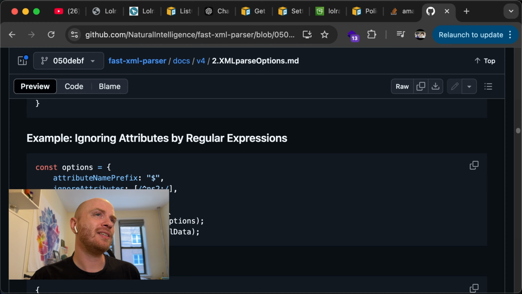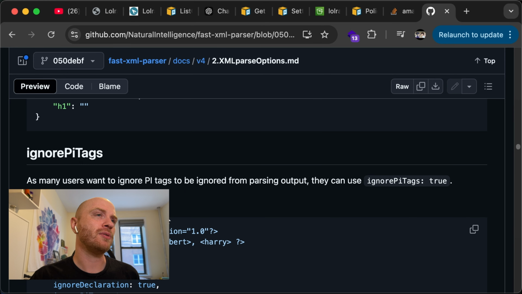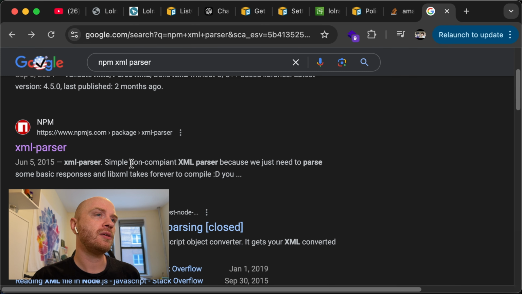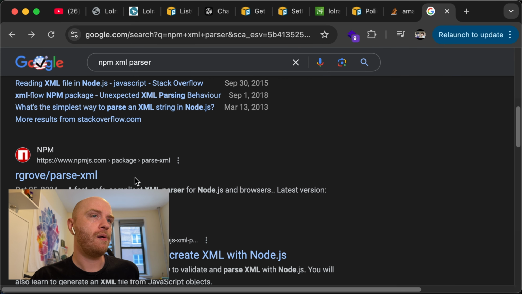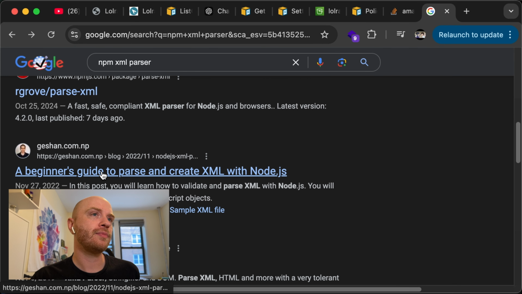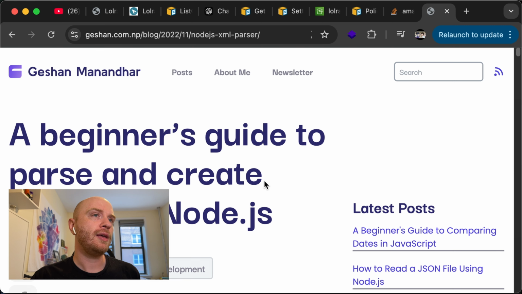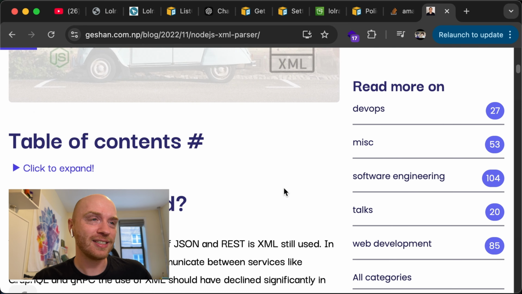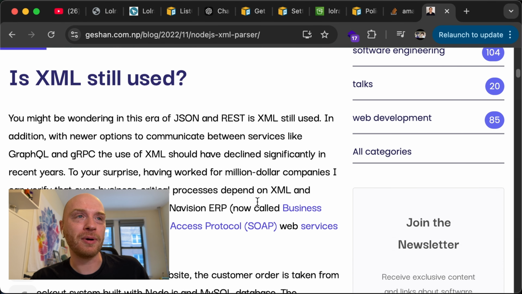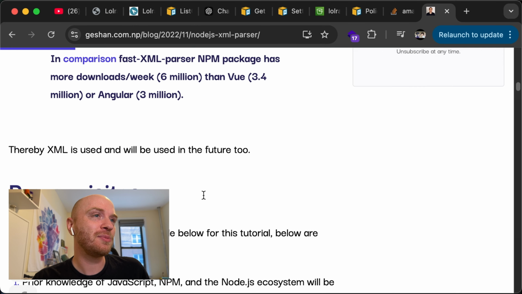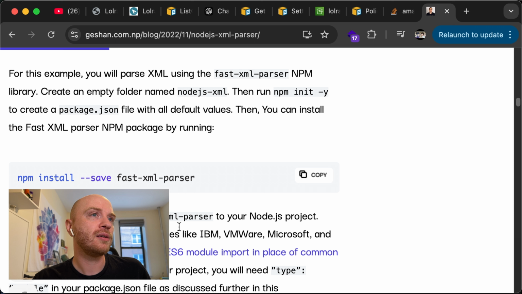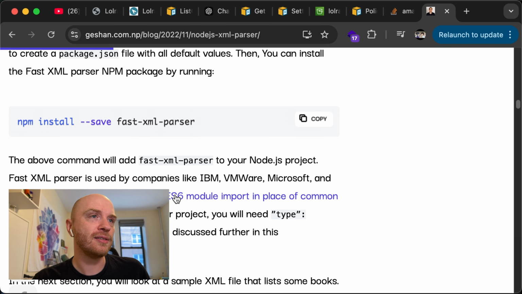The thing for me is it doesn't have any clear examples. Let's look for a blog post. Yeah, because I'm kind of a beginner at this. Shouldn't laugh. I'm kind of a beginner at this. I've never parsed XML before. I need someone to give me an intro. Okay, so they're using the same one. That's good.